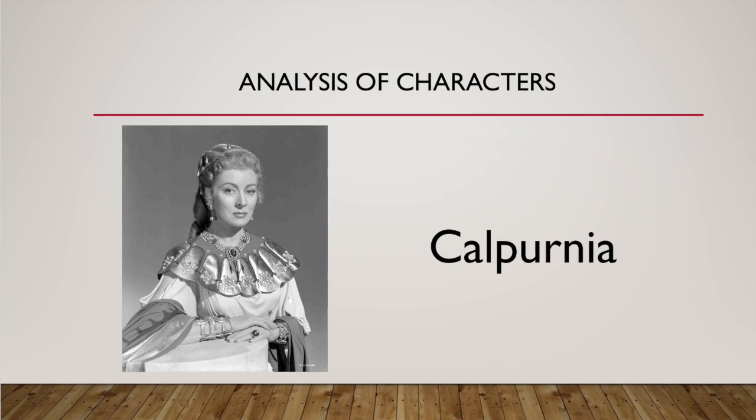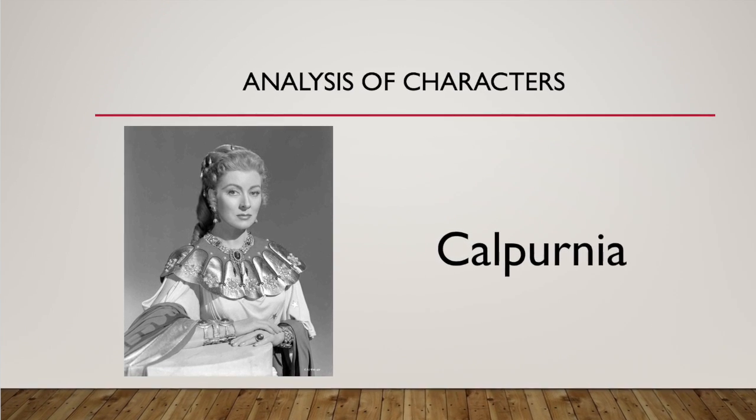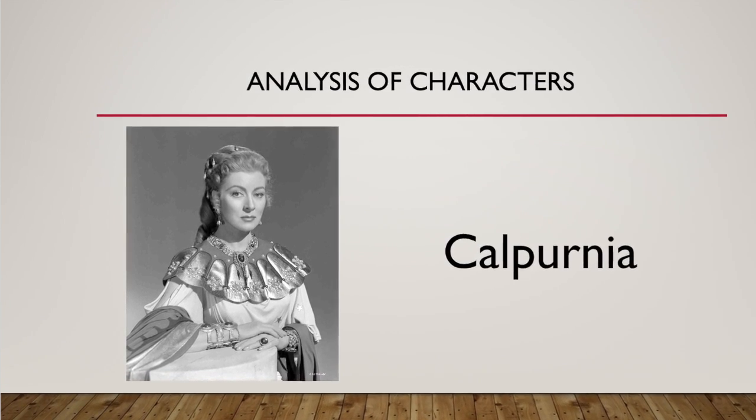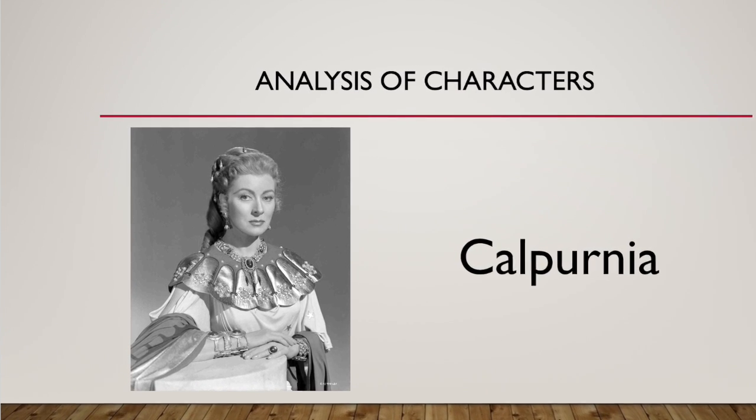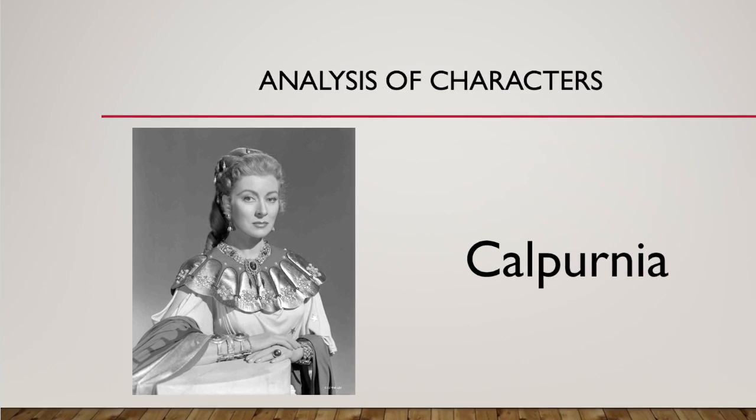Calpurnia is Julius Caesar's wife. She has an ominous dream about Caesar and people bathing in his blood while standing over his dead body. She tries to convince Caesar to stay home, but he eventually leaves and is killed.